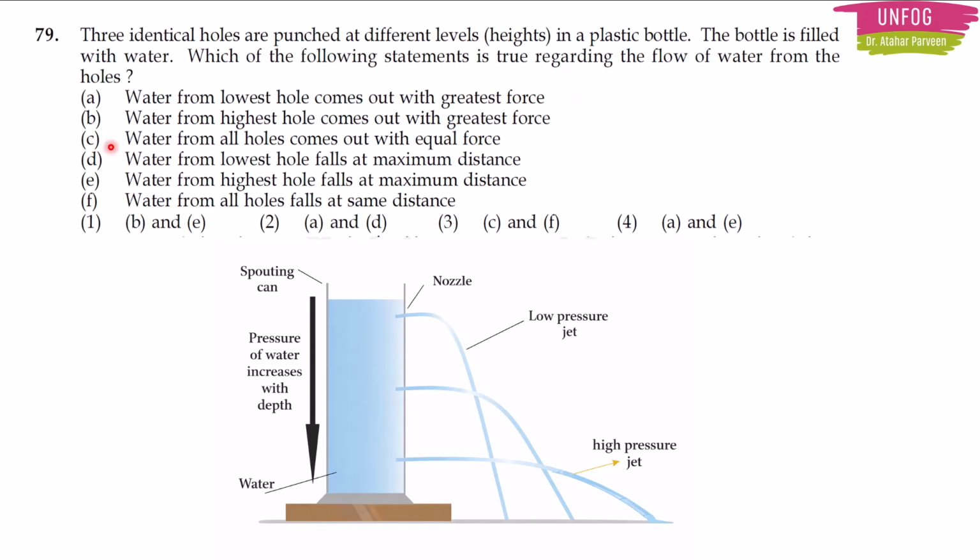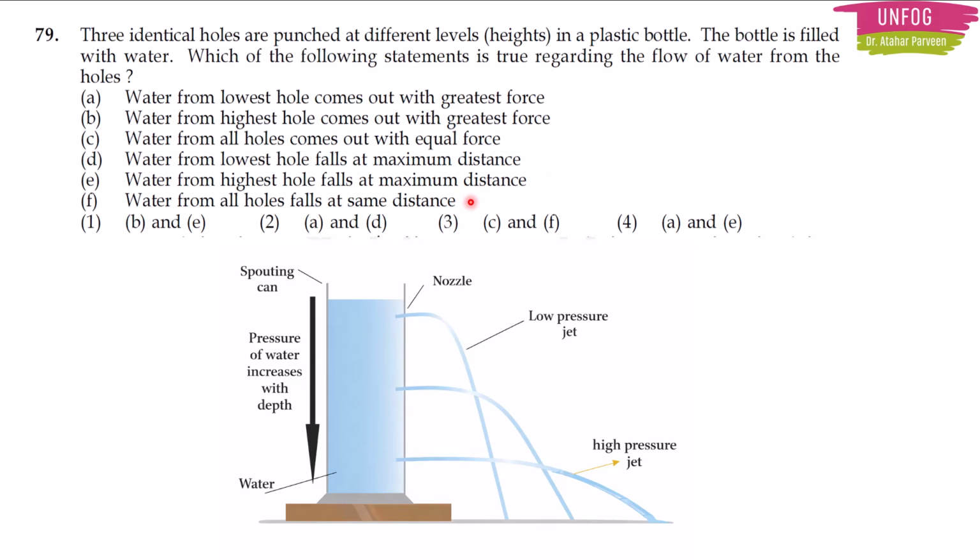Next, option C, water from all holes comes out with equal force. Next, option D, water from the lowest hole falls at maximum distance. Yes, if you see here the horizontal distance, the water from the lowest hole will fall at a maximum distance. The horizontal distance is maximum from the lowest hole water only, right? Then option E, water from the highest hole falls at maximum distance, false, right? Because if option D is true, then option E will be false because it is opposite here, right?